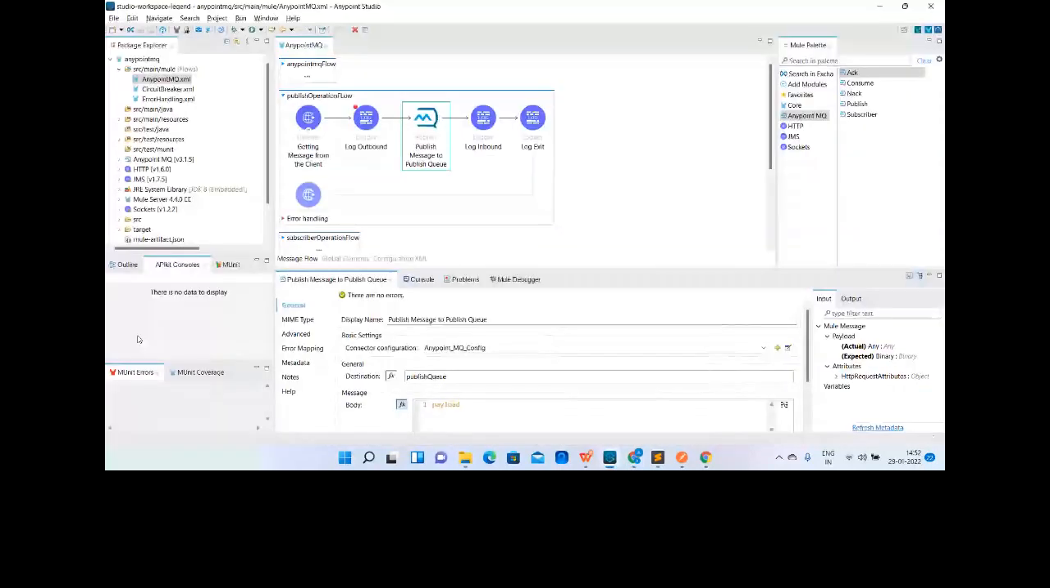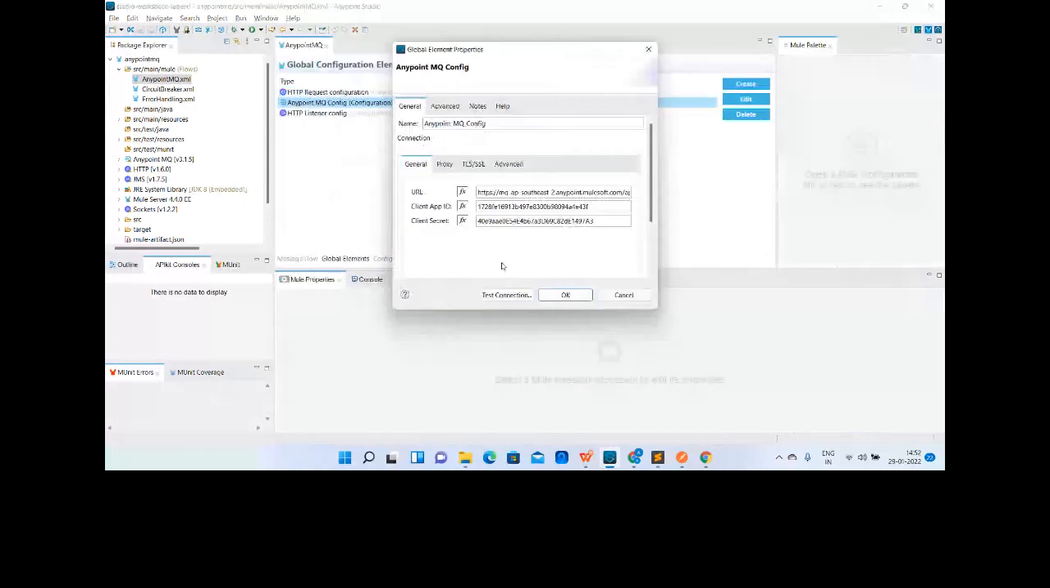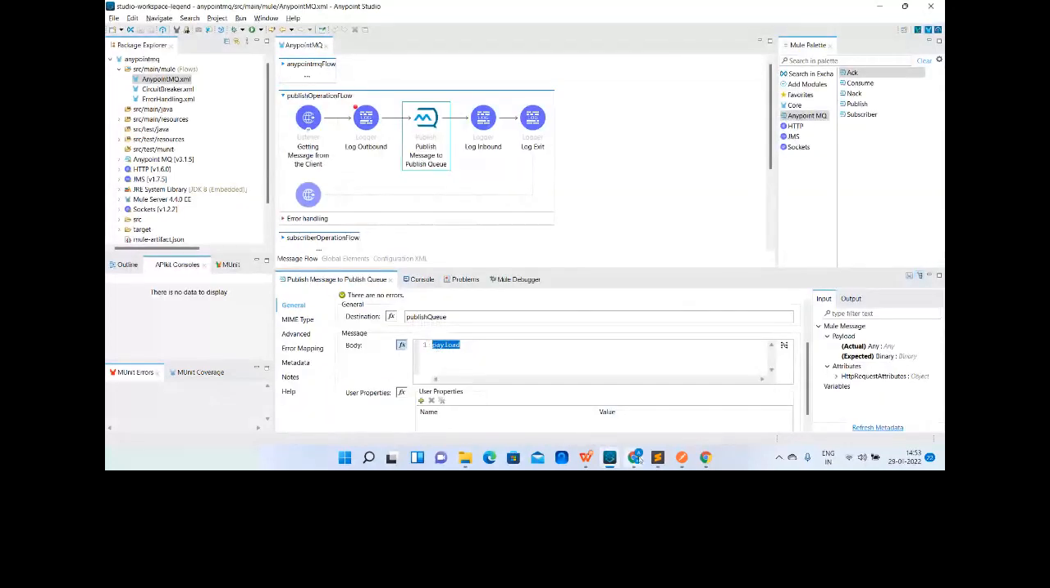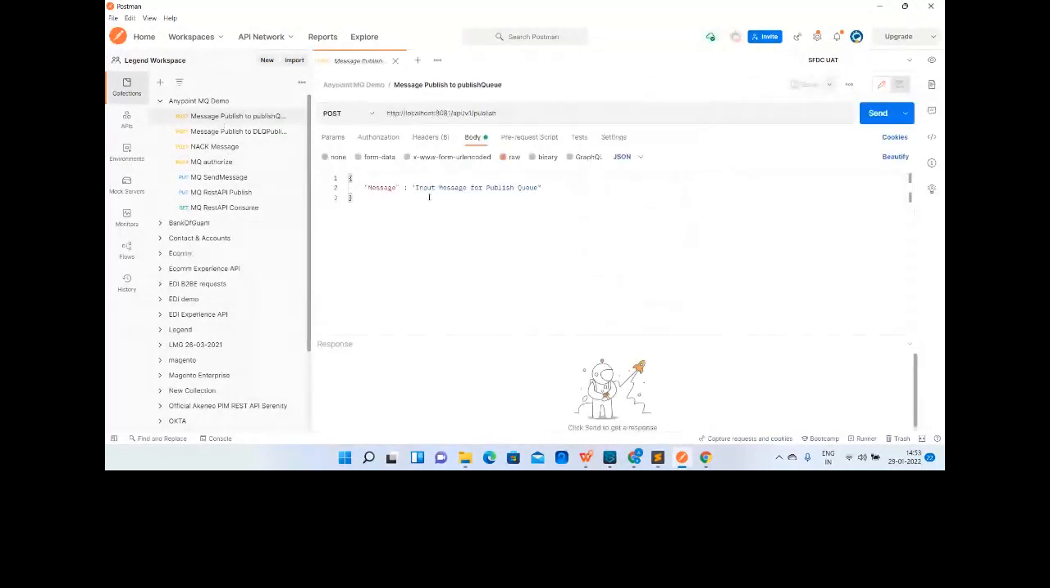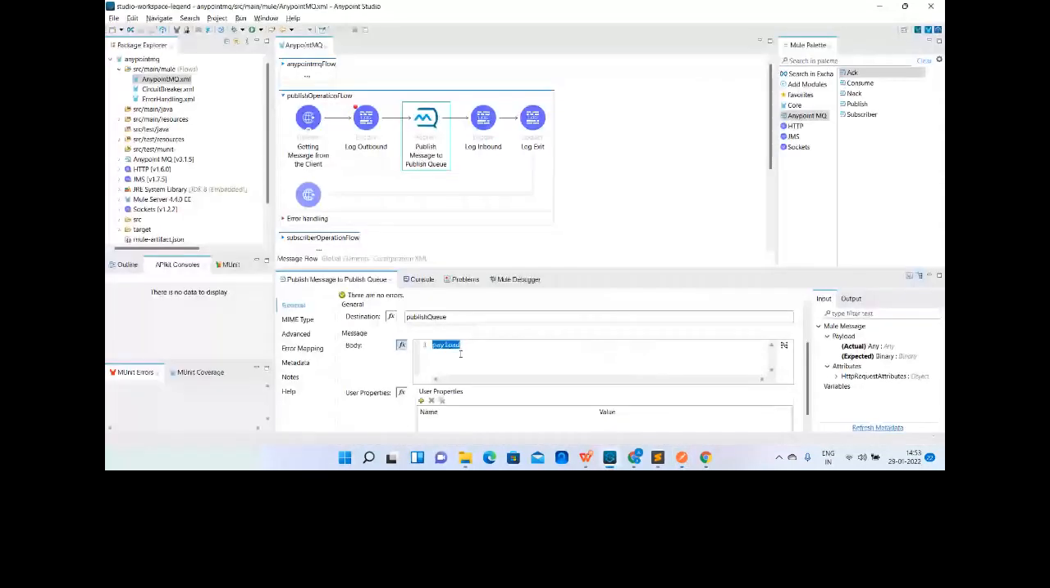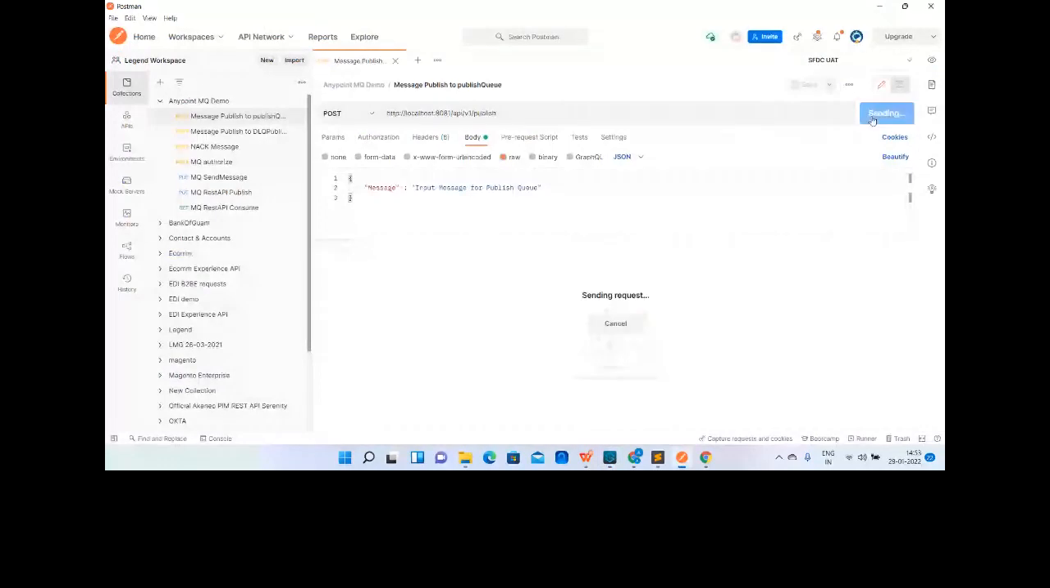We are going to send the message from our Mule application onto the publish queue on the Anypoint platform. The only configuration required is the connector configuration, which we have already done and are utilizing. Let me show you again. This is the connection that we have already set up. We are just using that connection and sending the payload. This message is being sent through Postman. I'm just sending the input message for the publish queue through the Mule app. It is already started. Let me click on send.